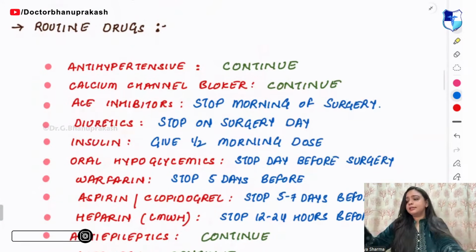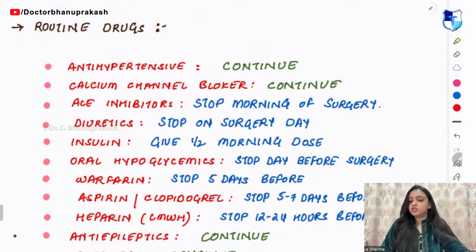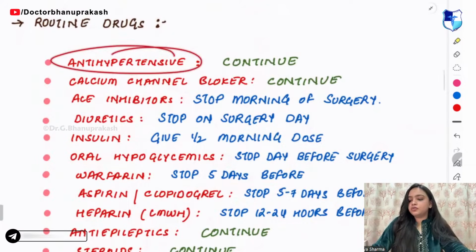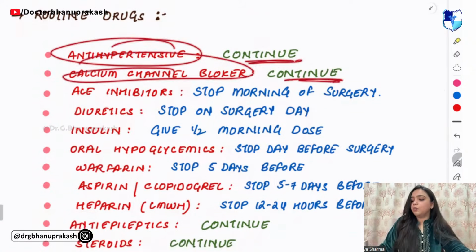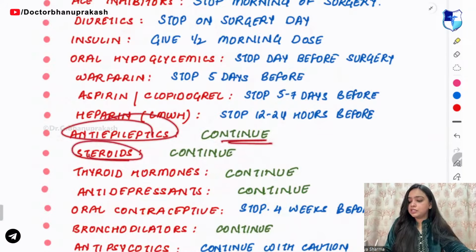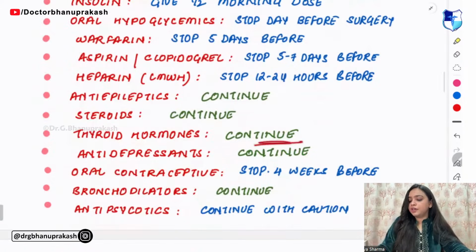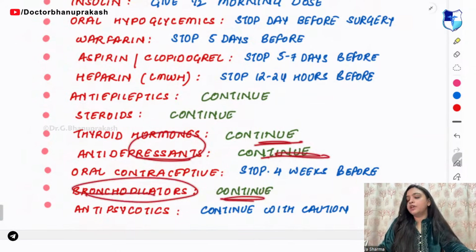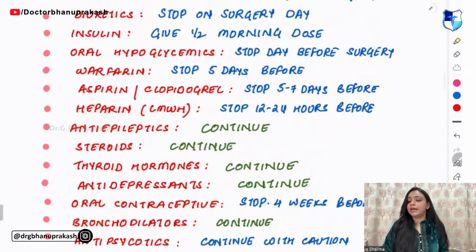So first, let's understand what are the drugs that we need to continue. Antihypertensives, we can continue. Calcium channel blockers, we can continue. What are the next? Anti-epileptics, we can continue. Steroids, we can continue. And the thyroid hormone tablets, we can continue. Antidepressants, we can continue. And bronchodilators, we can continue. So, these are the things that we can continue, right?